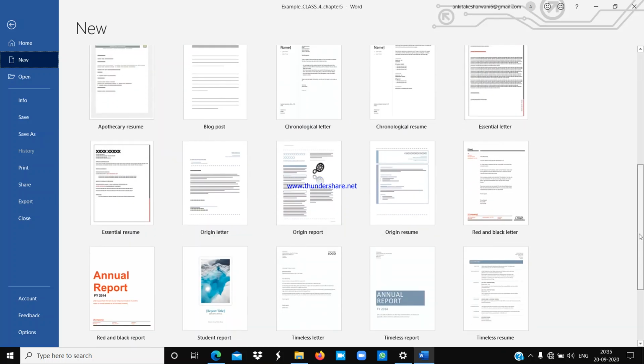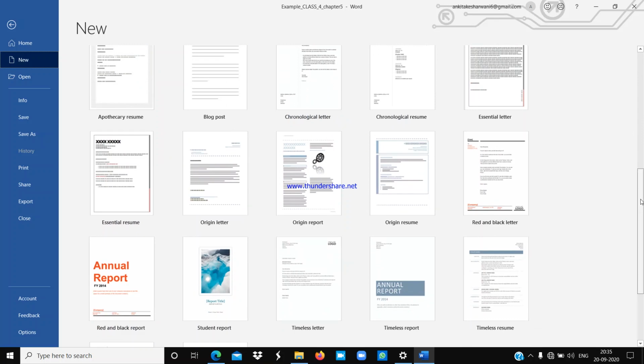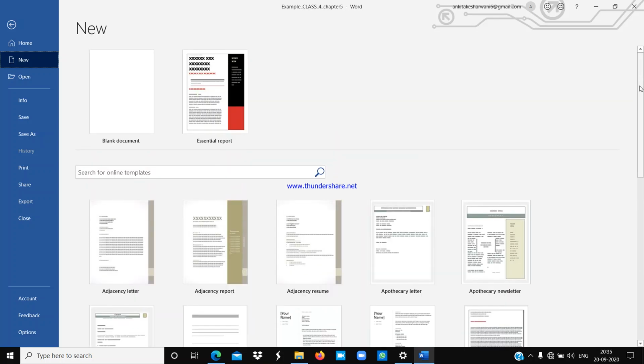These templates are predefined. But you have to use only the blank document because these are not in your syllabus. First we have to learn in a simple way. So first you click on the blank document to open it.